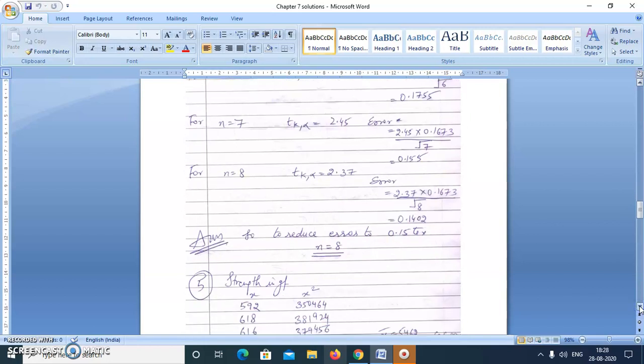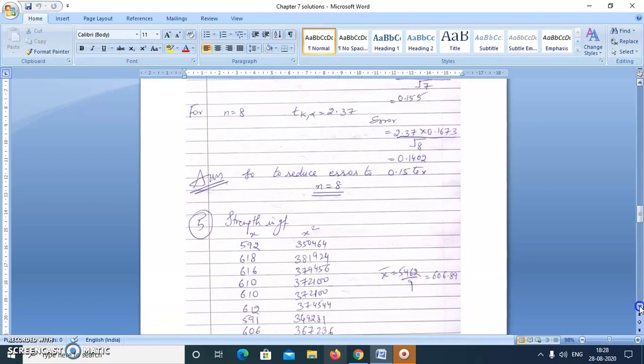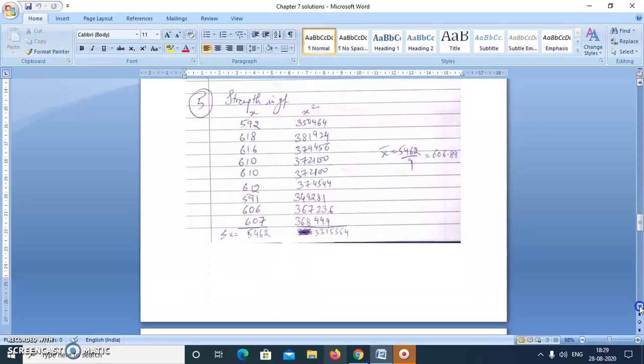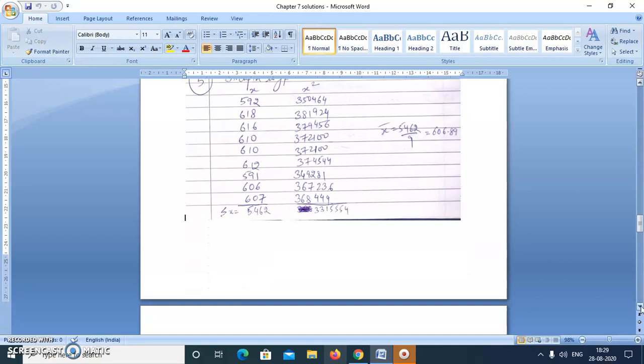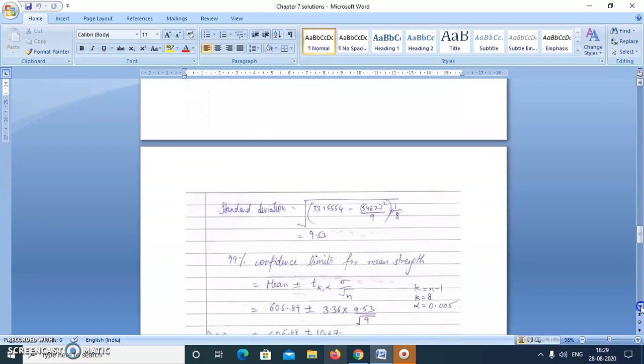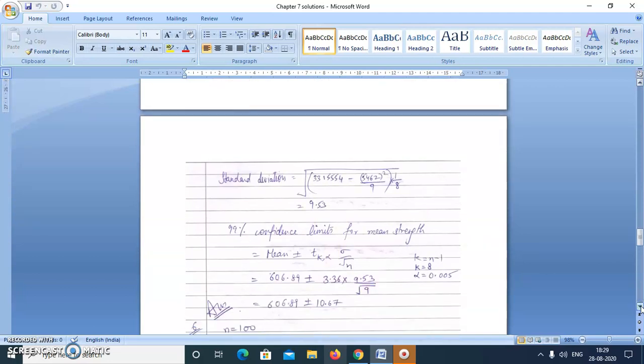Now moving on to the next question, here some readings are given for strength test and you have to calculate the 99% confidence limit of the yarn. Similarly, we'll first find the mean and then find the standard deviation. And then you have to see the t k alpha value from the t table. And we have to take k equal to n minus 1. In this case, n is 9, so k is 8.